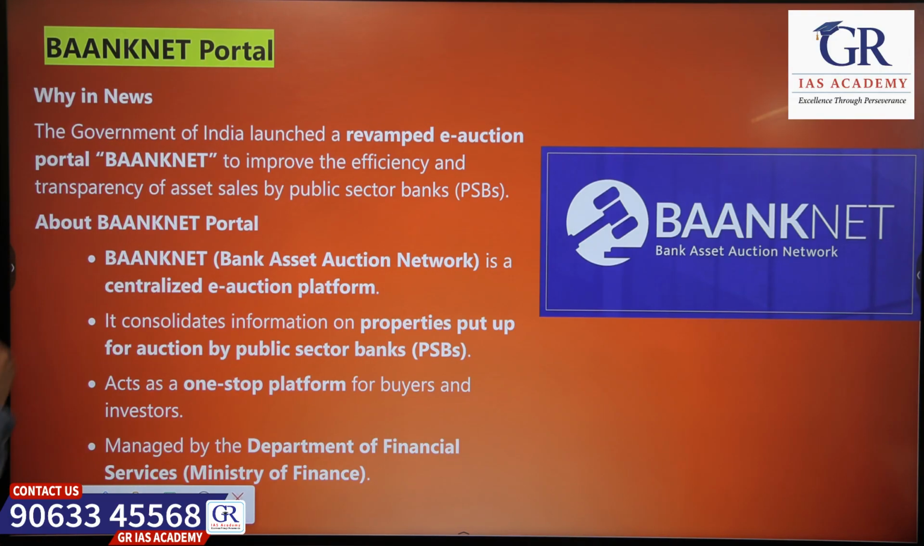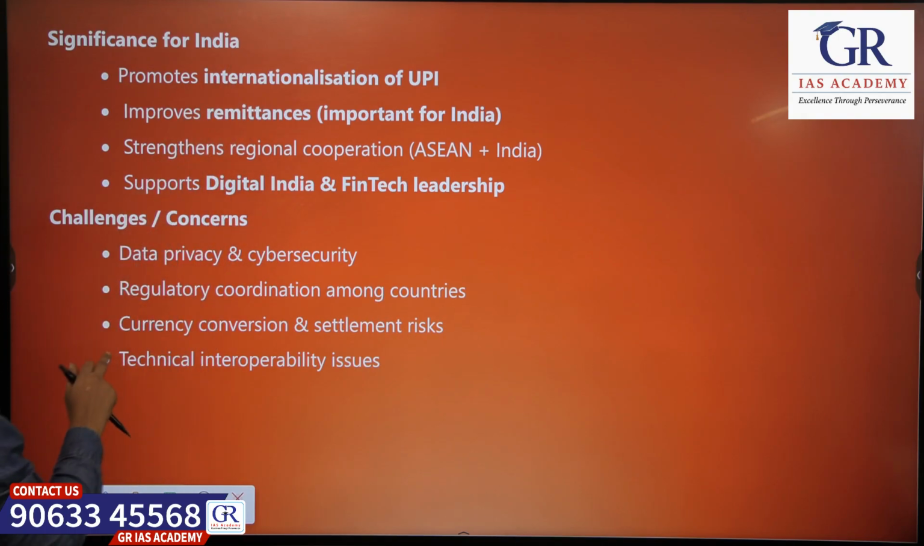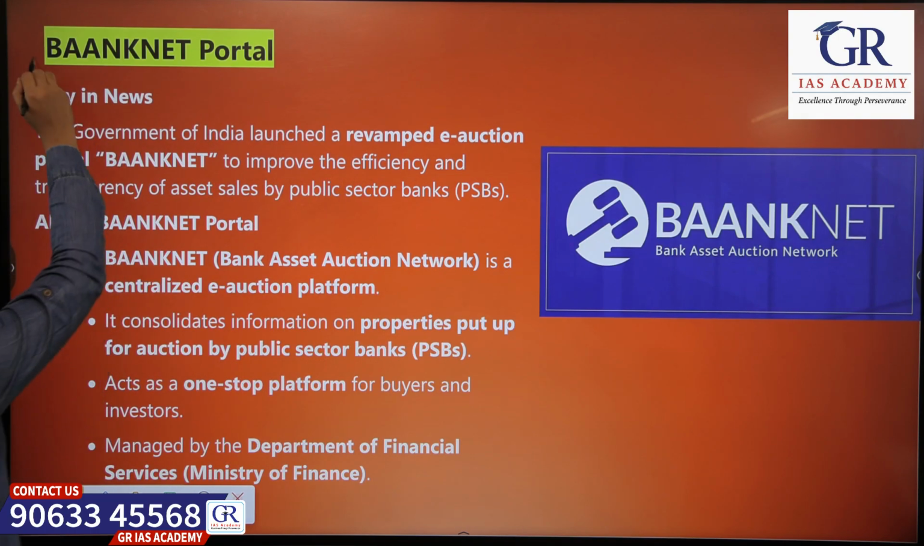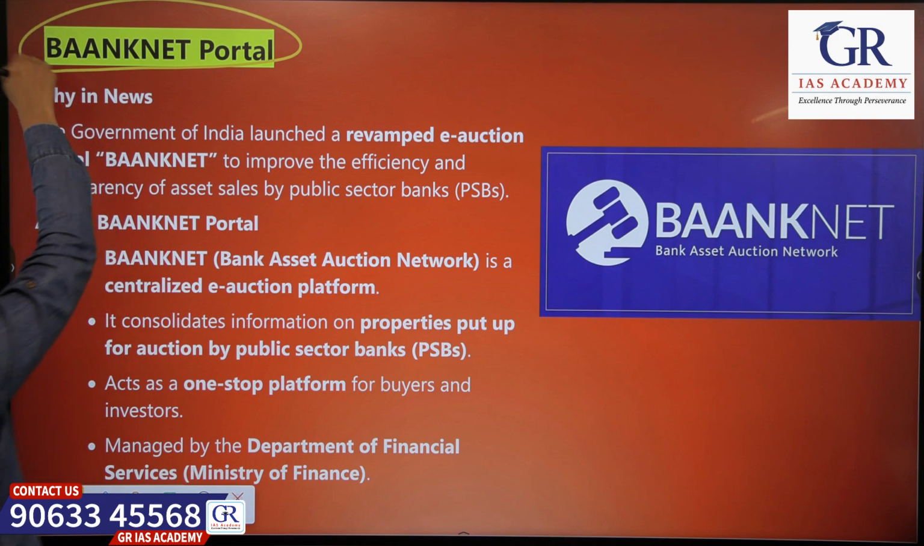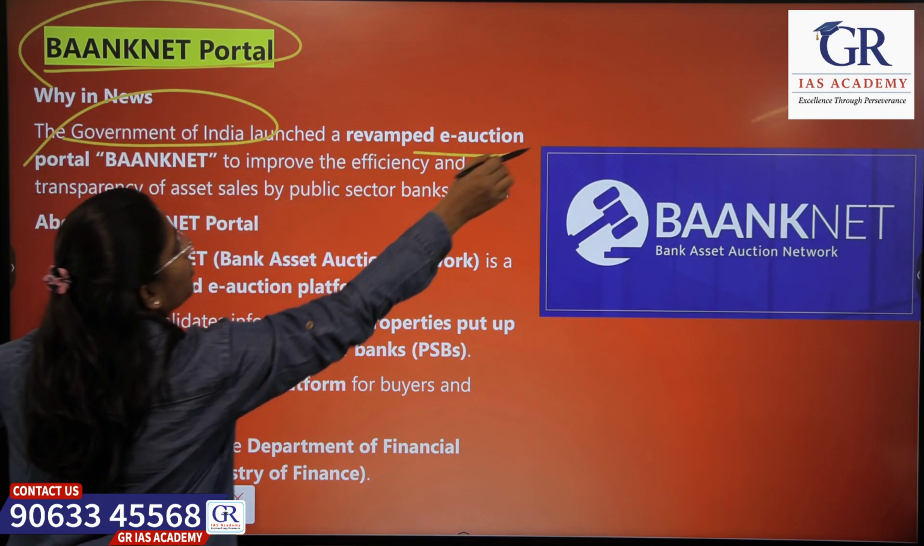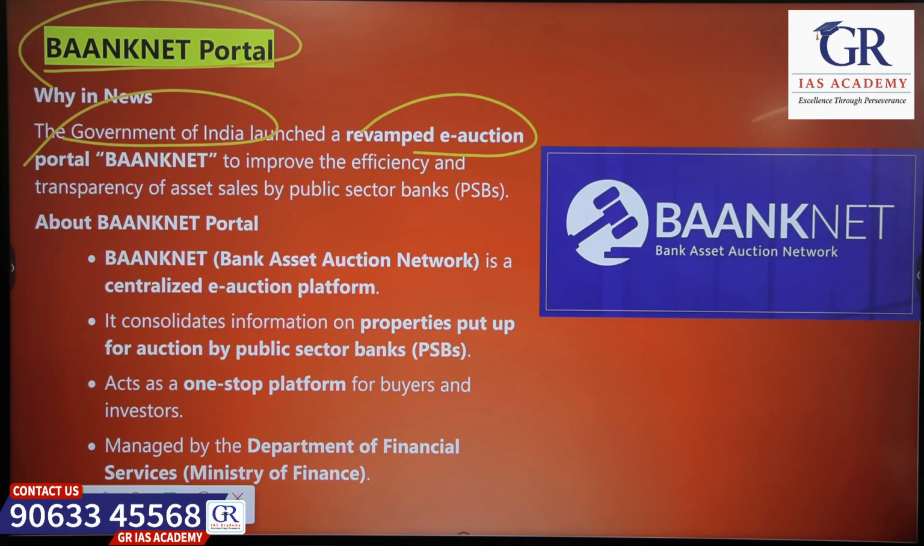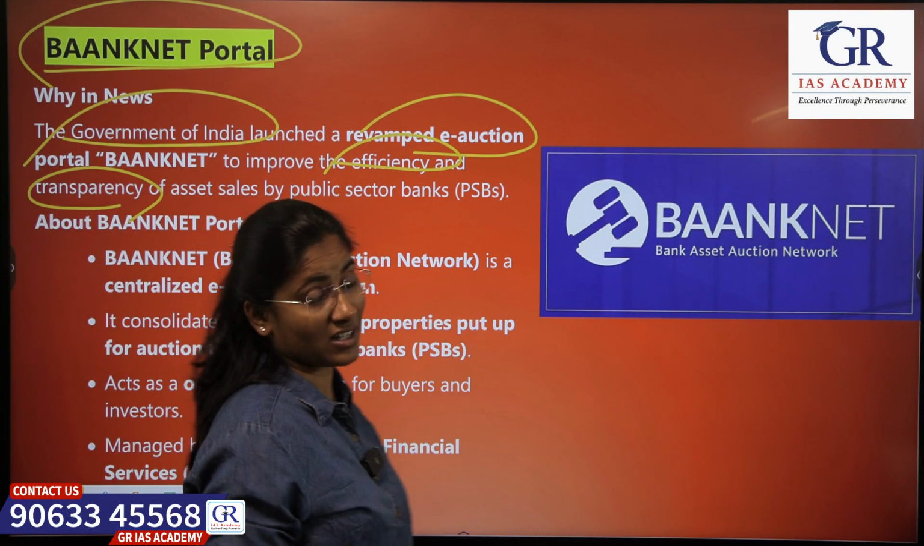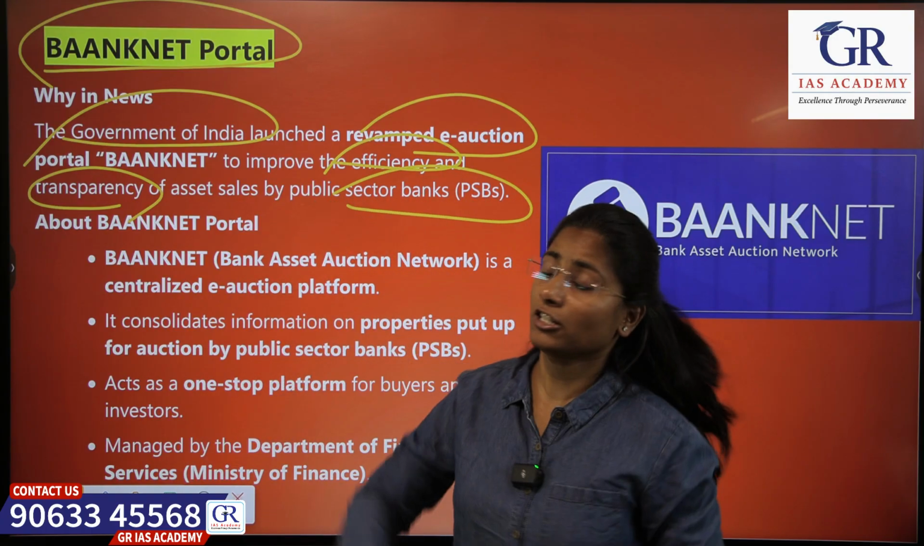Okay, moving to the next topic, BANKNET portal. So what is this portal? Who launched this portal? The Government of India launched this portal. For what? It is an e-auction portal. Okay, but why, when we already have some e-auction portals? To improve the efficiency and transparency of the assets that are sold by the public sector banks.